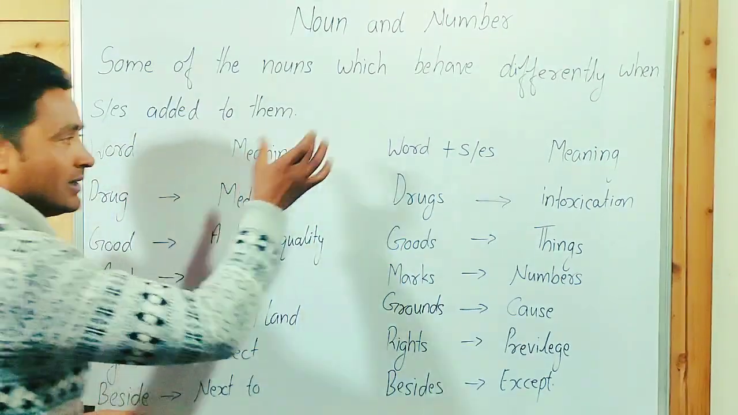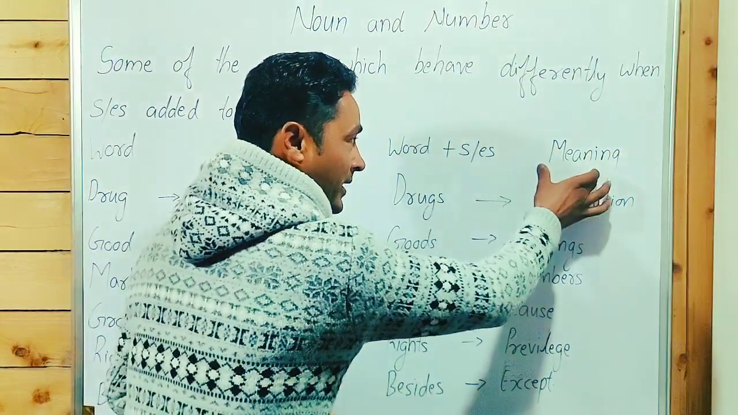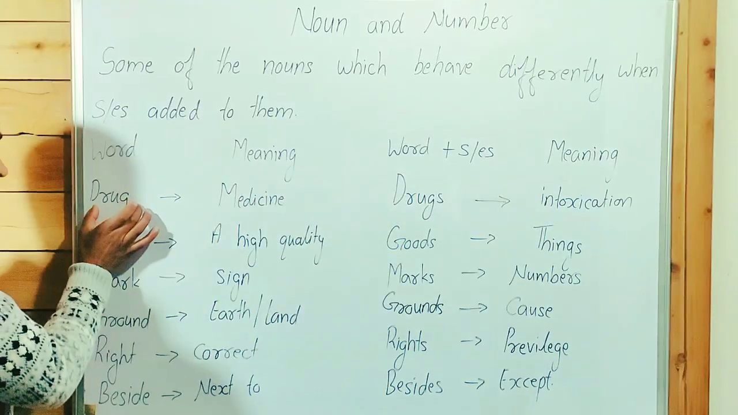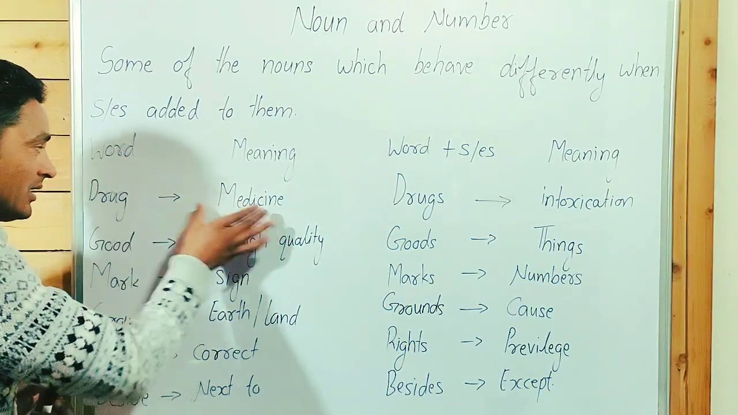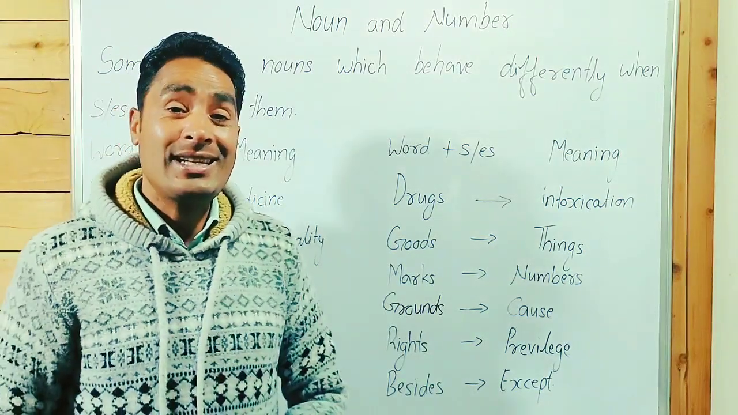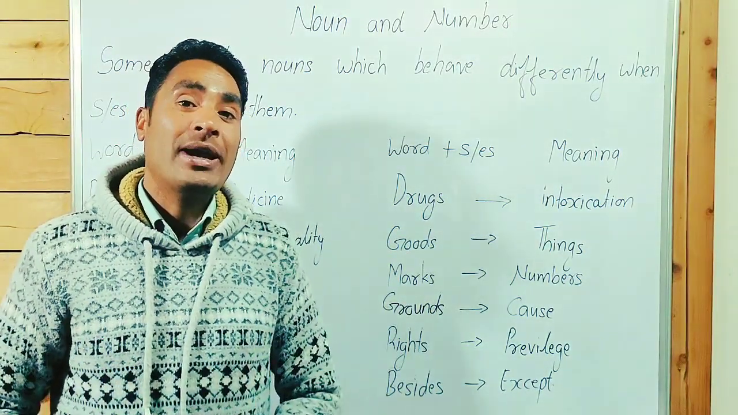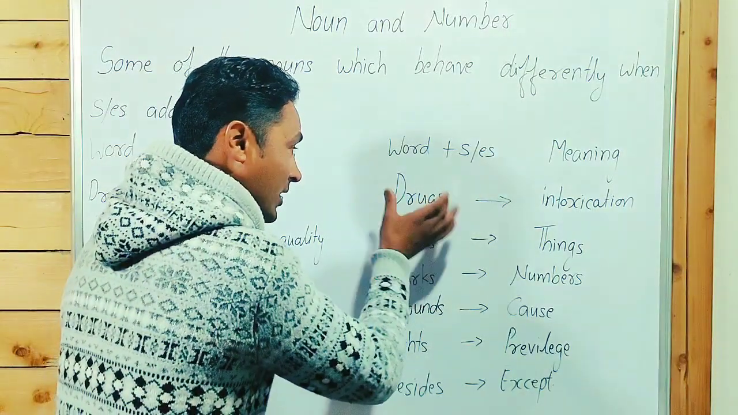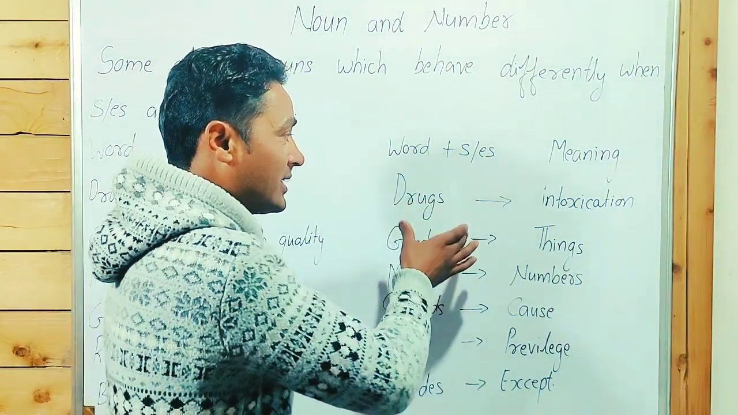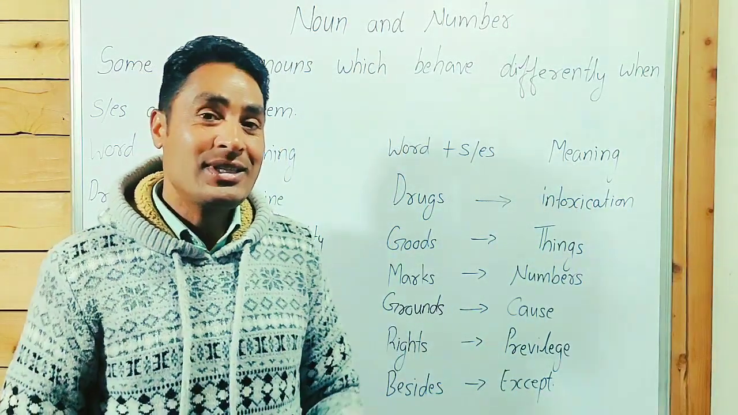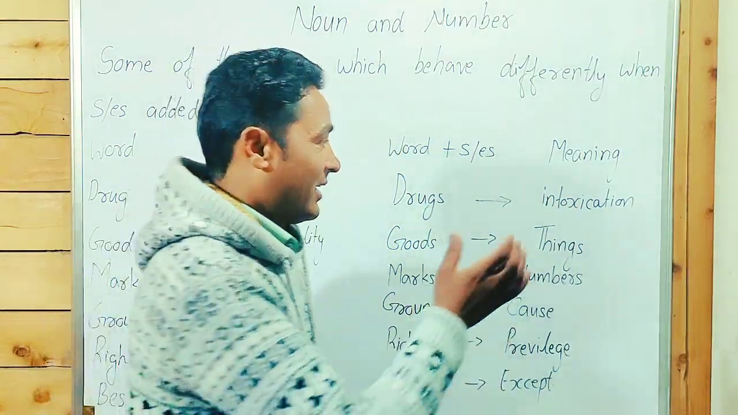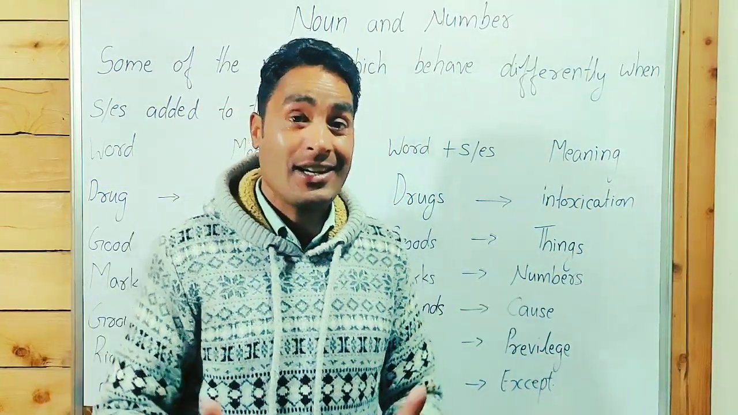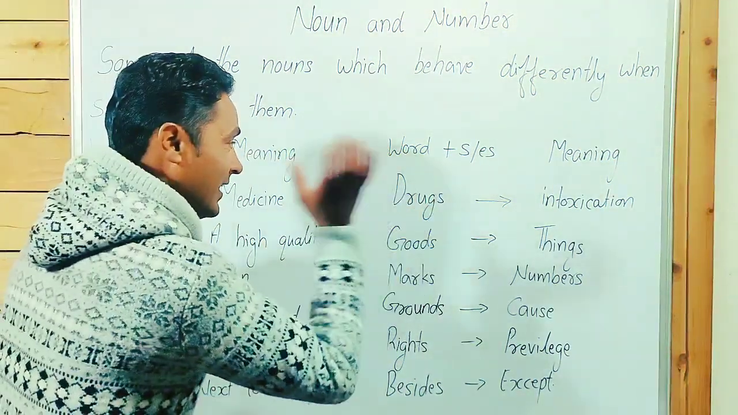What is the meaning of the word with s and es? Like the first one, drug. Drug, in the singular, means medicine, a substance used as a medication. When we add s at the end of the noun, it becomes drugs, but it has a different meaning. It means intoxicants like heroin, ganja, opium, etc. So drug is different and drugs is different.